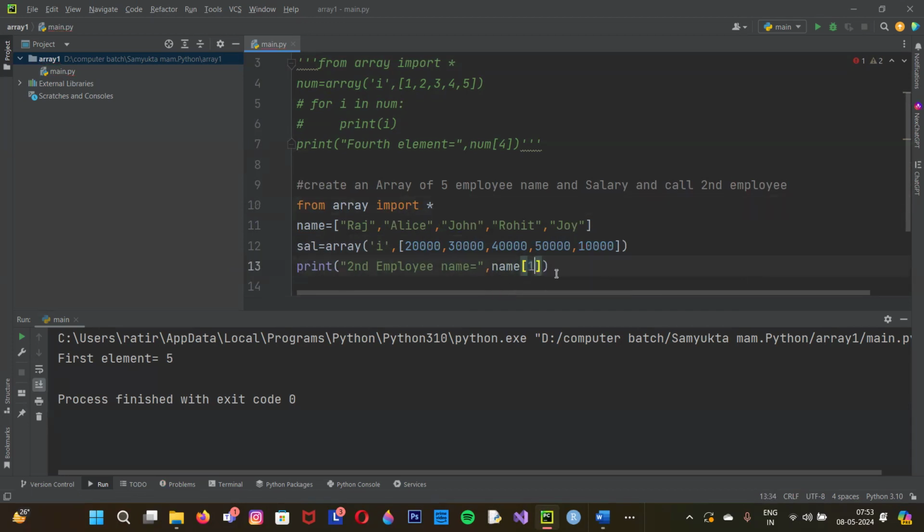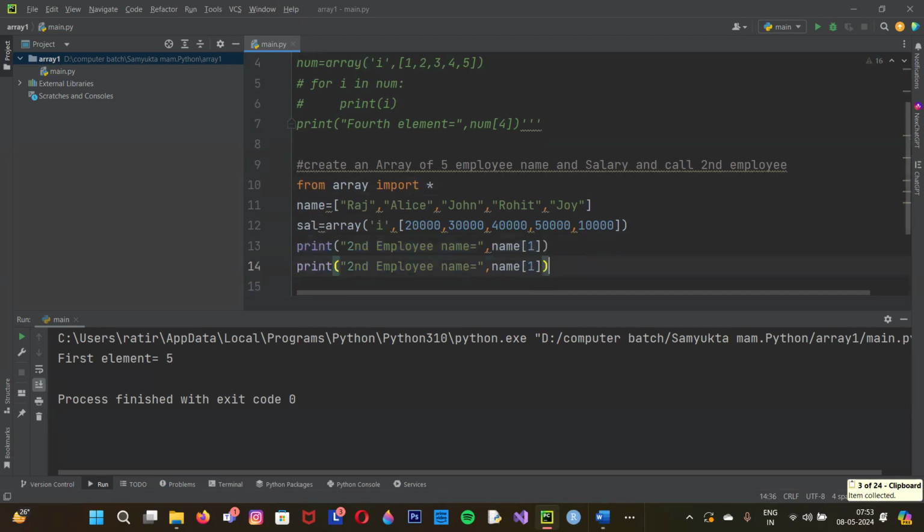So I'm typing here 1. Now the same thing I'm going to copy for the second employee salary, and here the variable name is sal.